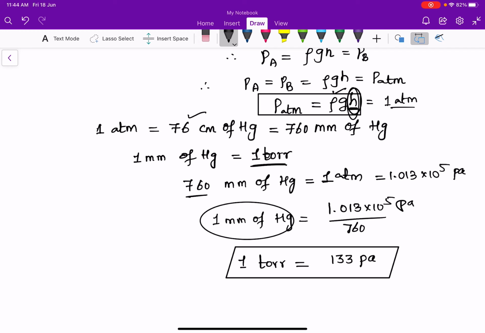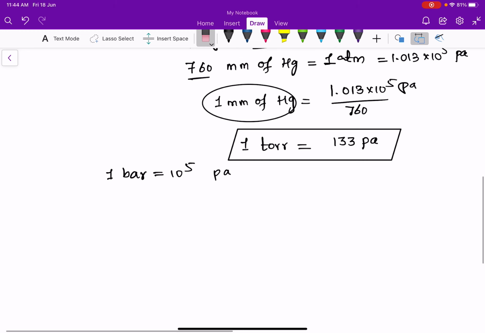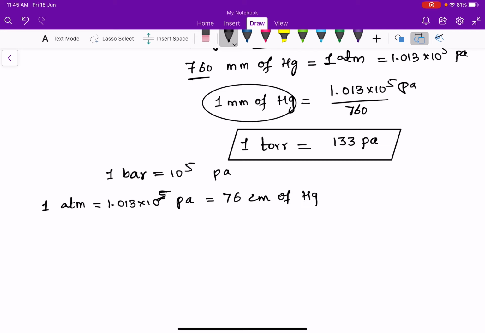Another alternative unit is the bar. 1 bar is 10 to the power of 5 pascals. 1 atmosphere, in SI units, is 1.013 into 10 to the power of 5 pascals, which is equal to 76 centimeters of Hg, or 760 millimeters of Hg.